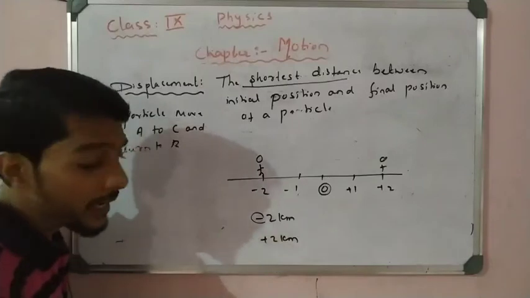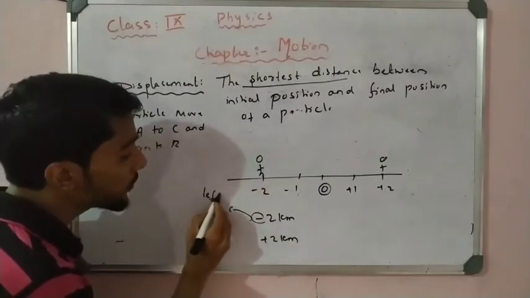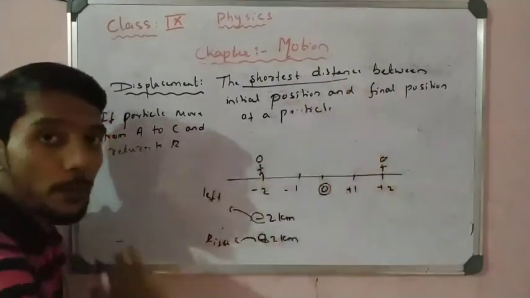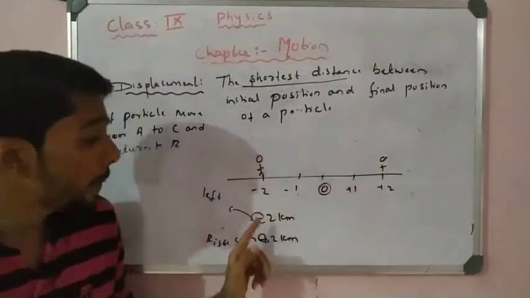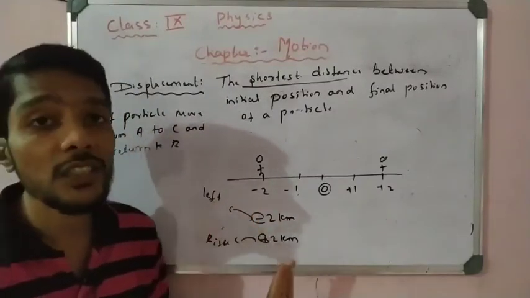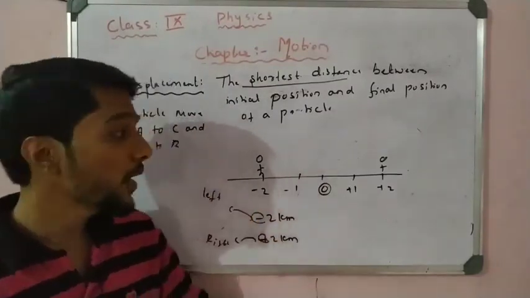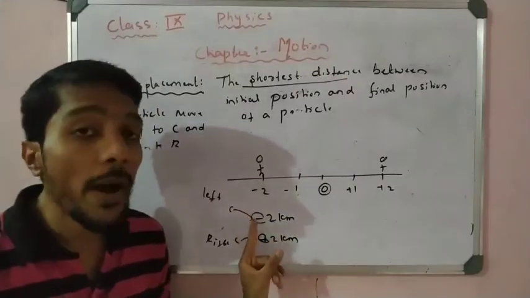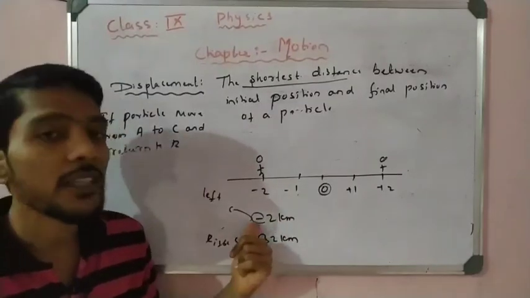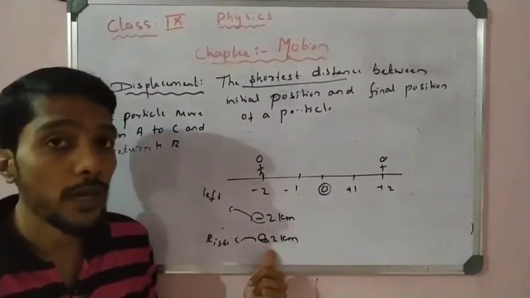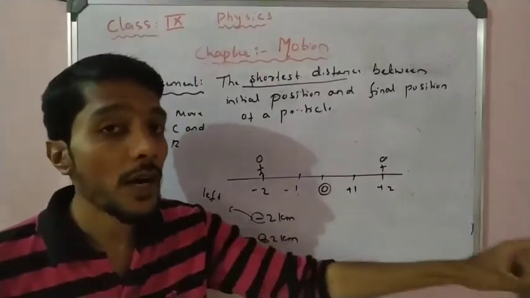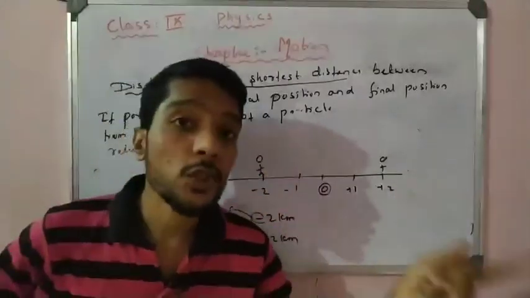Minus and plus indicate: the minus indicates the object is on the left side, the plus indicates the object is on the right side of the straight line. Now distance is never negative, but the sign shows the direction. If I write minus 2 kilometer, it means the object is in the left direction. If I write plus 2 kilometer on the straight line, it means the object is in the right direction. So the plus sign and the minus sign show the direction.